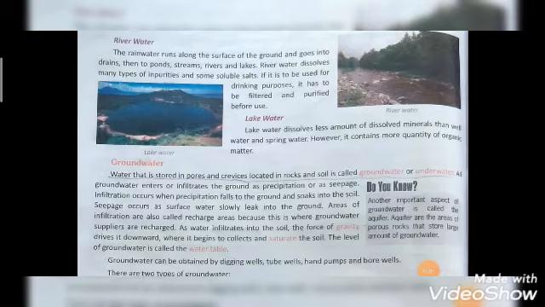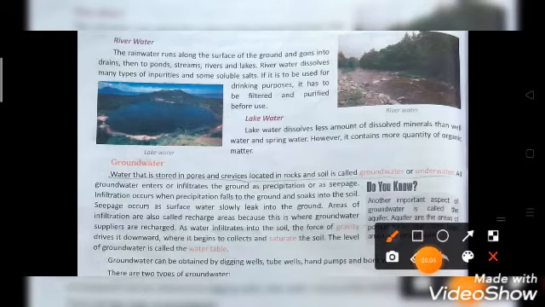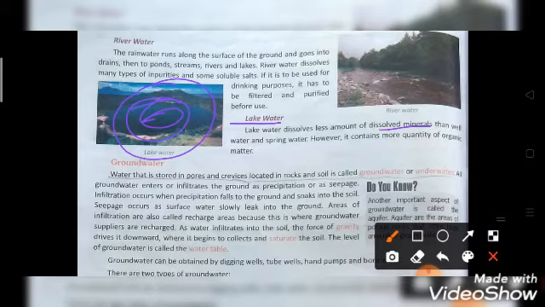Lake water dissolves less amount of dissolved mineral than well water and spring water. So here I think you can see this is a lake, and this is the lake water. So it dissolves less amount of dissolved mineral. That means it dissolves less amount of salt compared to well water and spring water. However, it contains more organic matter.